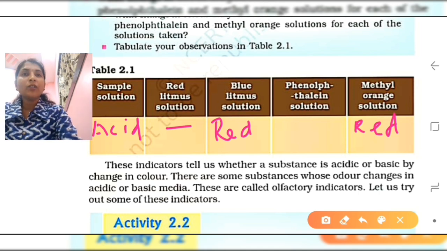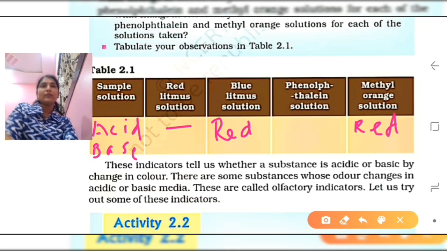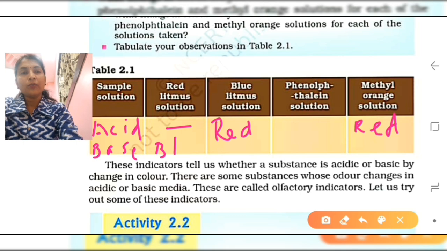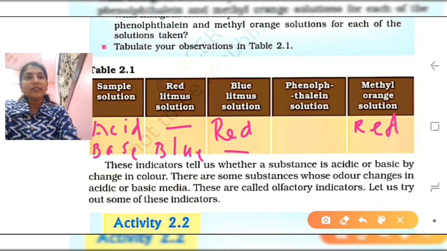And with the base, what type of change is shown? Here I will write the base word, but here you have to write all the samples which are given in the above table. All the samples, for example, magnesium hydroxide, potassium hydroxide, sodium hydroxide, are given one by one. You can write in front of that, red litmus paper turns blue here, as I told. Blue for B for base, B for blue, B for bitter taste. Here is no change, because blue litmus paper remains blue in the base, and phenolphthalein here shows pink color.